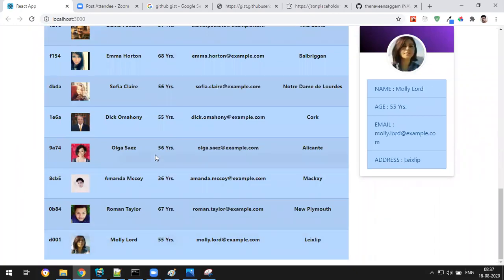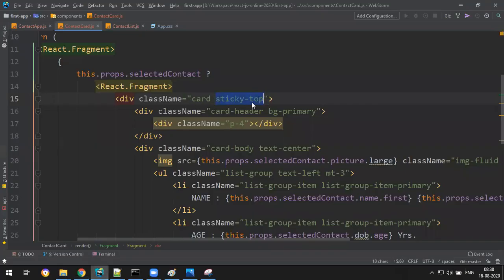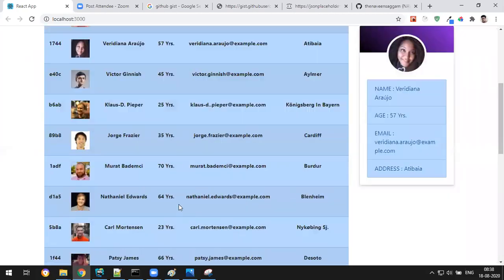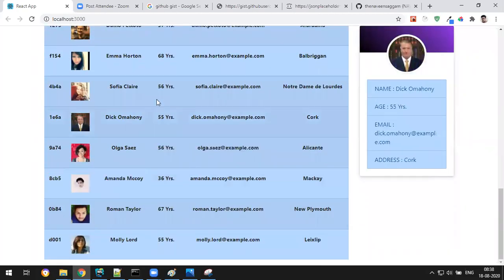Wow, nice. Who asked? Okay, nice. Thank you. Just one extra class you need to add: sticky top. So you can see now whichever you select, and the last one also you want to see. Yes, wow, nice. Okay, done. So we made this, and tomorrow we'll see the GitHub user search. That's it. Enough for today's class.